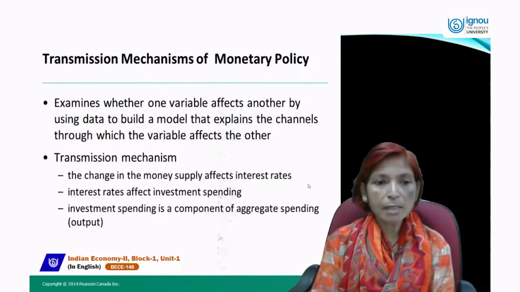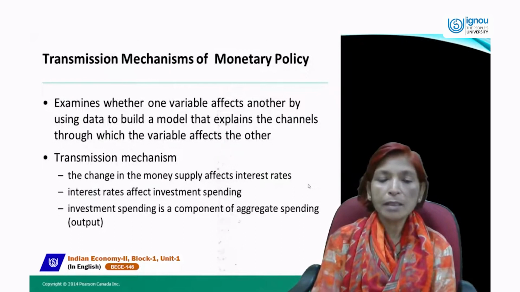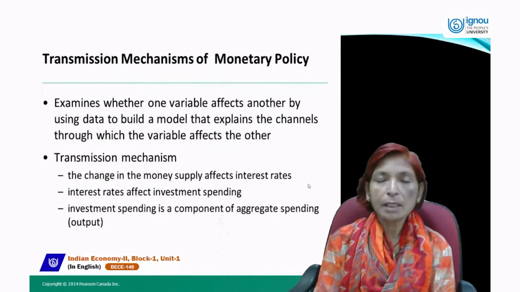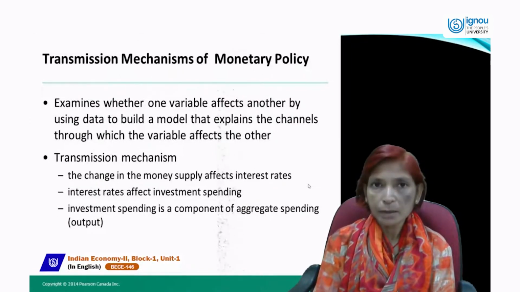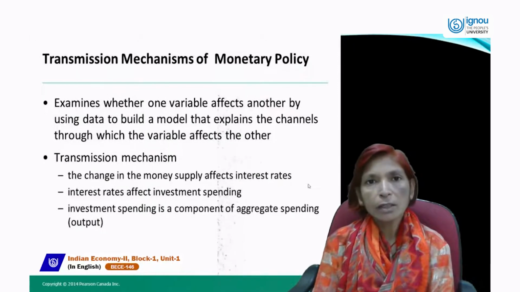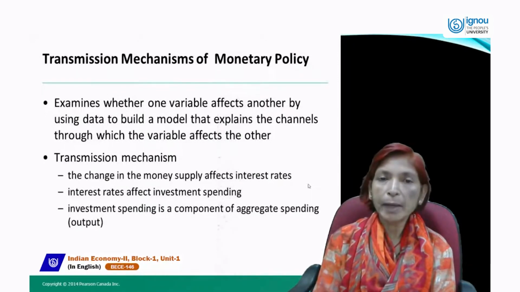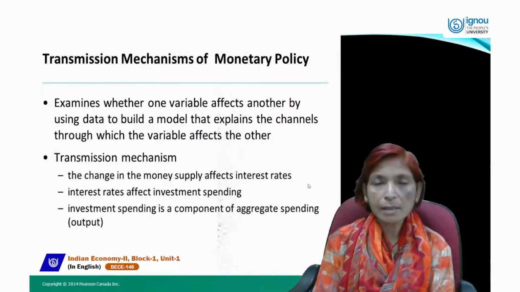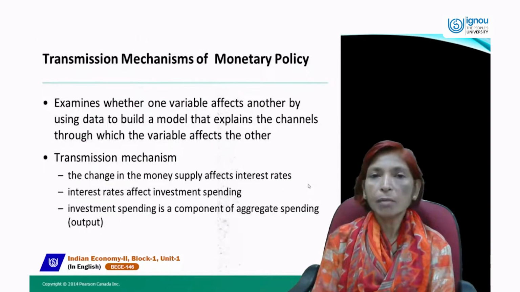Through the transmission mechanism, a change in money supply affects the interest rate. Whenever the money supply is increased by the Reserve Bank of India, first of all the rate of interest will fall. Due to the fall in interest rate, investment will rise because loans will become cheaper. Then investors will be encouraged to take more loans from the banks. In this case, investment will rise, production will rise, employment will rise, income will rise, and the economy will grow.